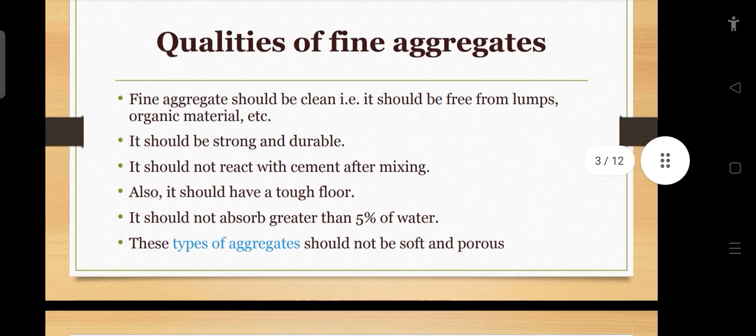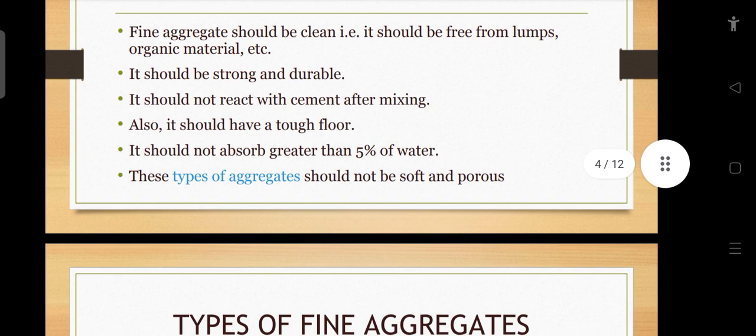Qualities of fine aggregate. The fine aggregate should be clean. It should be free from lumps and organic material. It should be strong and durable. It should not react with cement after mixing. Also, it should have a tough floor. It should not absorb greater than 5% of water. This type of aggregate should not be soft and porous.